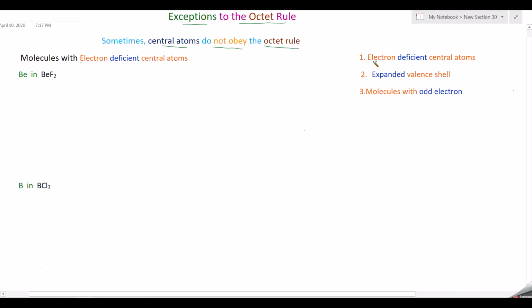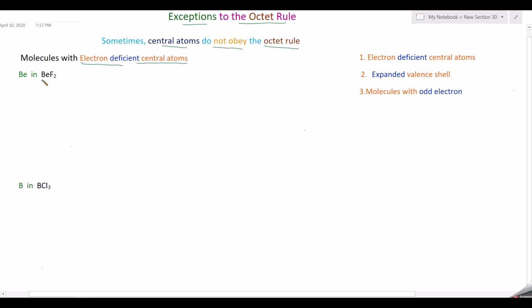One is the molecules with electron deficient central atom. That means the atom will not have 8 electrons, less than 8 electrons. Second one, the molecules with expanded valence shell. That means the central atom will have more than 8 electrons. The third one, molecules with odd electrons. So we will learn one by one. First you take the molecules with electron deficient central atom.